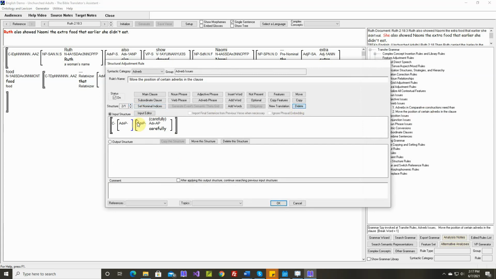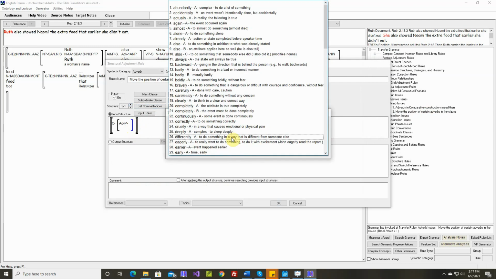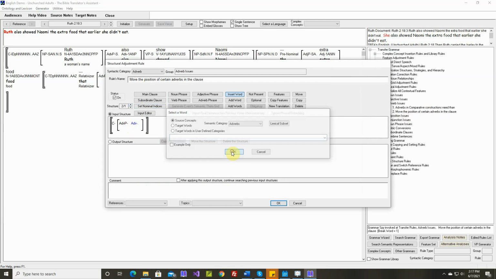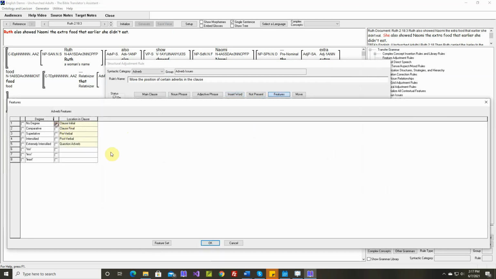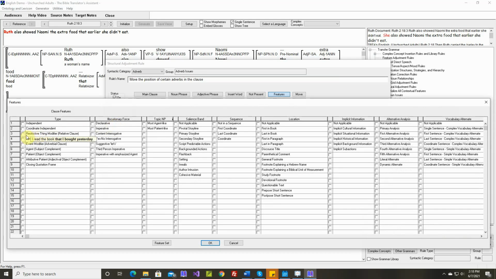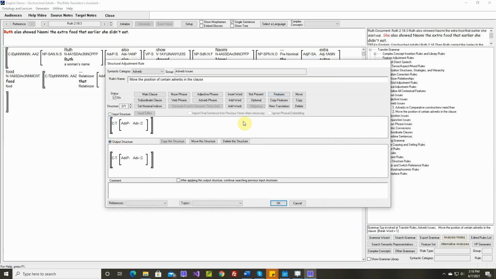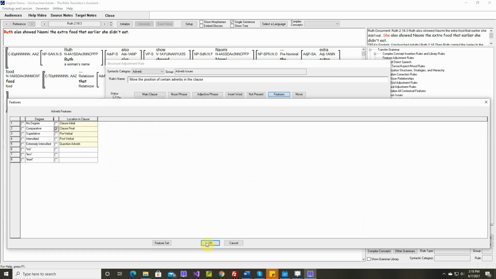Let's do this rule. Okay, so we'll have a clause initial adverb. We don't care which adverb, any clause initial adverb. If that's in a relative clause, either restrictive or descriptive, then in the output structure, let's change it to clause final.